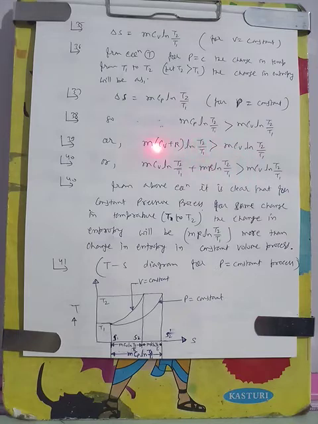So for the constant pressure process, the change in entropy is this much greater, and this is the extra, because this and this are equal. From the above equation it is clear that for the constant pressure process, for the same change in temperature from T1 to T2, the change in entropy will be mR log T2 by T1 more than the change in entropy in the constant volume process.